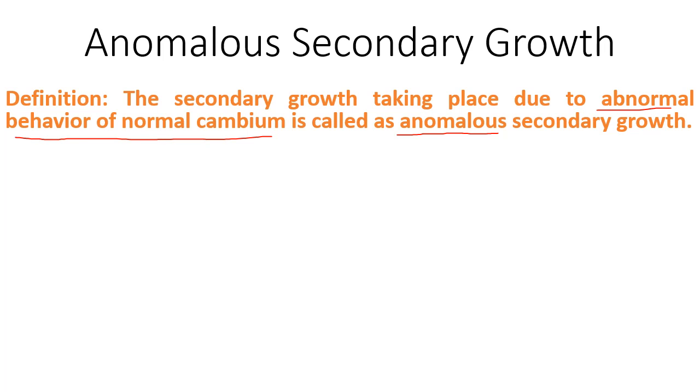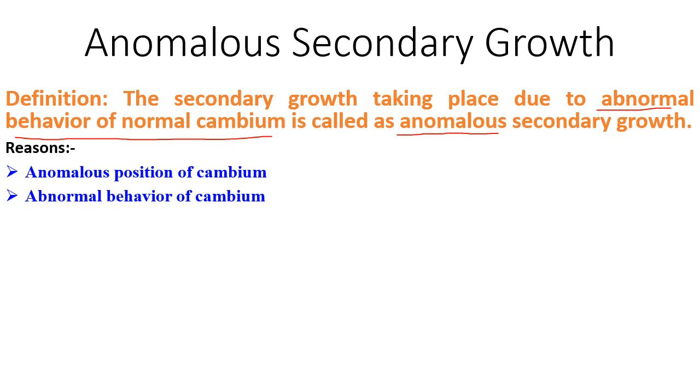Now we will have a look at the reasons behind abnormal secondary growth. First reason is anomalous position of cambium. So the position of cambium changes and that brings about anomaly in the growth. Another reason is abnormal behavior of cambium.